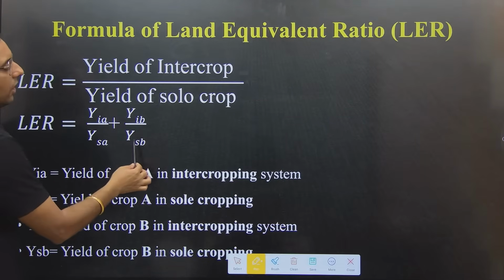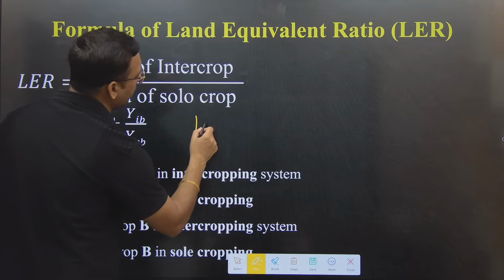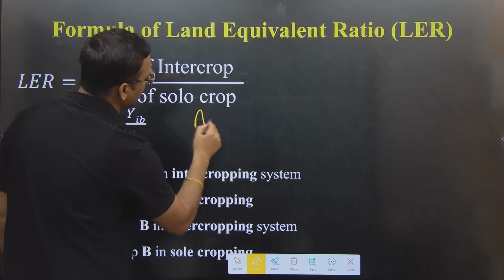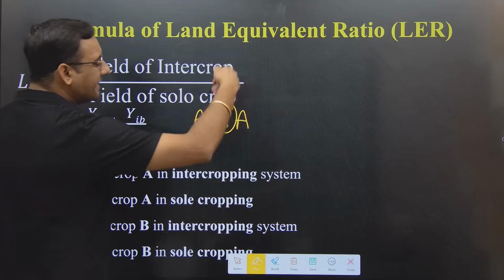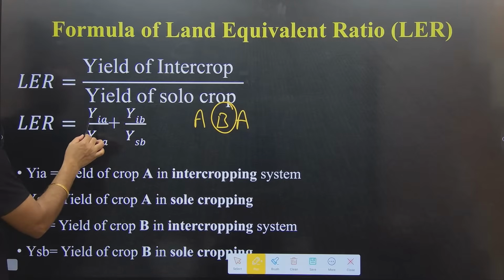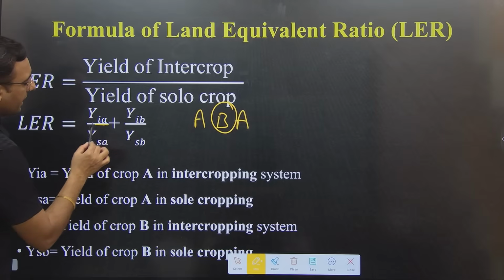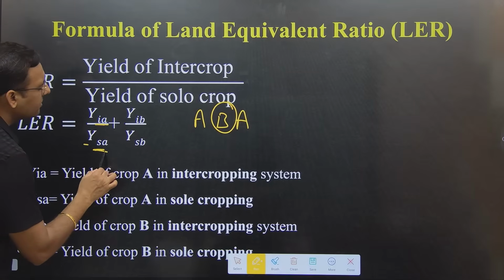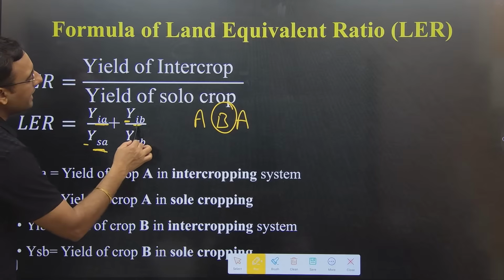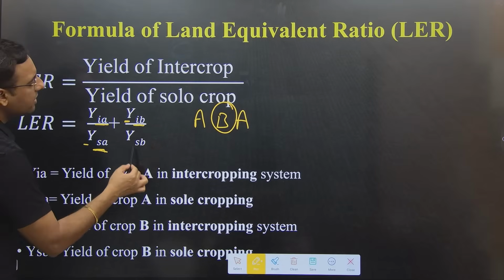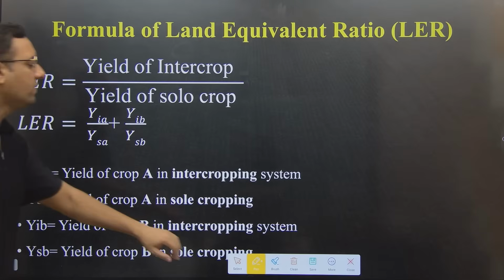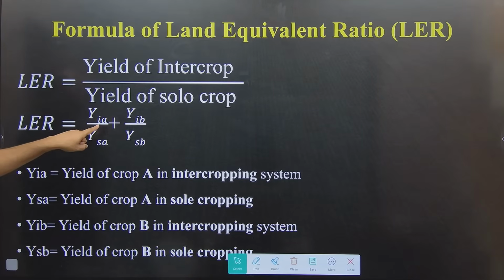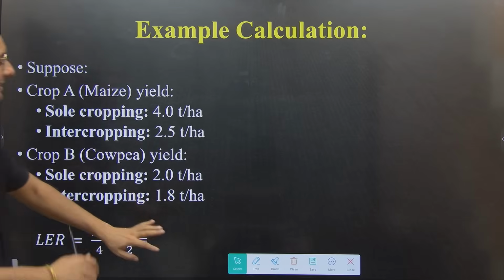The formula works for two crops, because in intercropping obviously two crops will be there, one crop and in between it another crop. It can be replacement series, it can be additive series. So what will be the formula? Yield of intercrop A divided by yield of sole crop A, plus yield of intercrop B divided by yield of sole crop B. If you are unable to understand, you will easily understand with this example, but just learn this formula: intercrop, sole crop, intercrop, sole crop. That's it, nothing else.